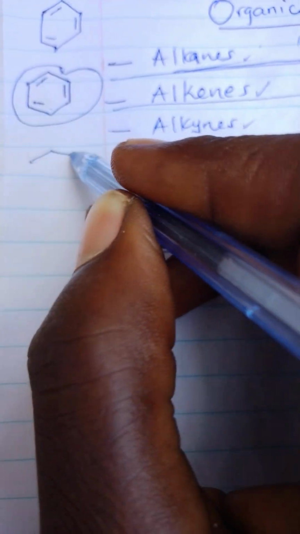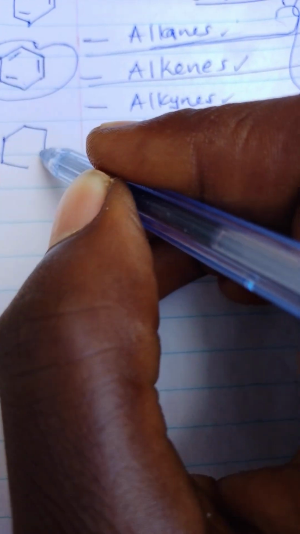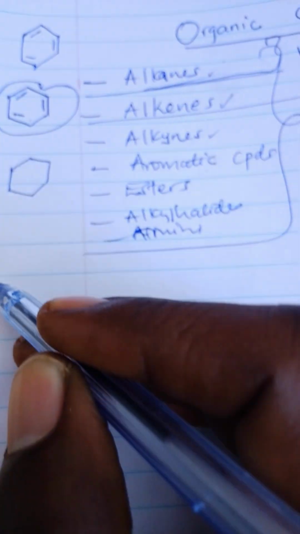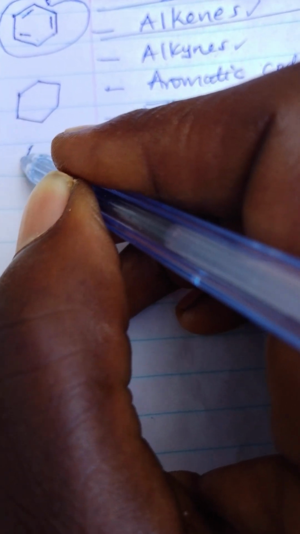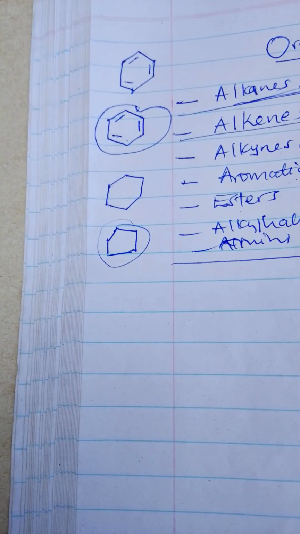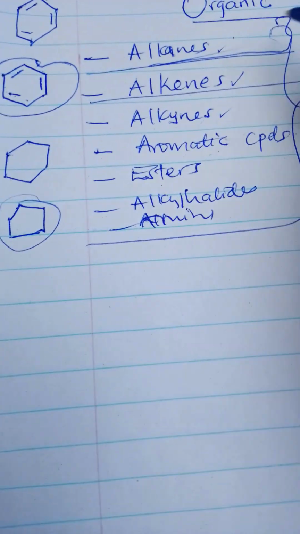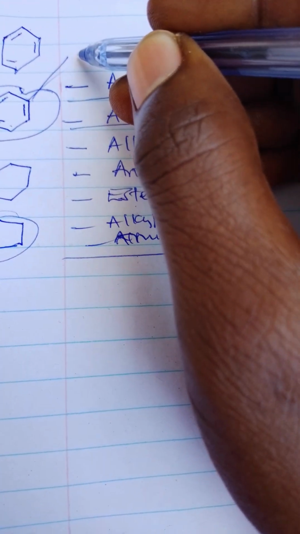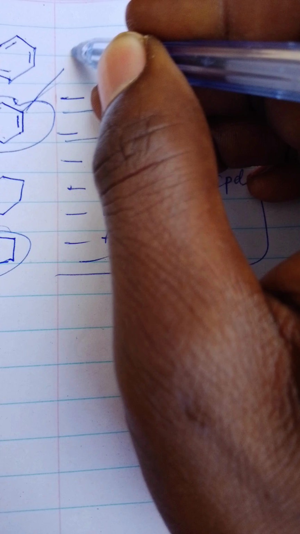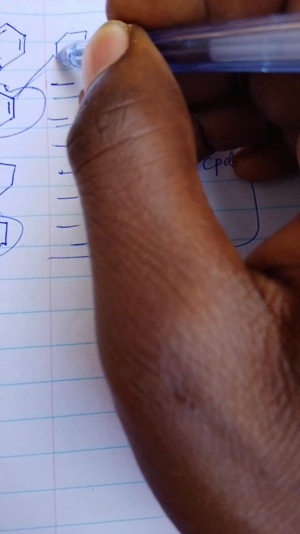Then we have compounds which are just alicyclic. For example, this compound itself is alicyclic. We have maybe a pentagon, it can be like this. Also, this is alicyclic. Of course, naming them will depend on the number of carbon atoms. But we can also represent a benzene ring with a circle inside that hexagon.